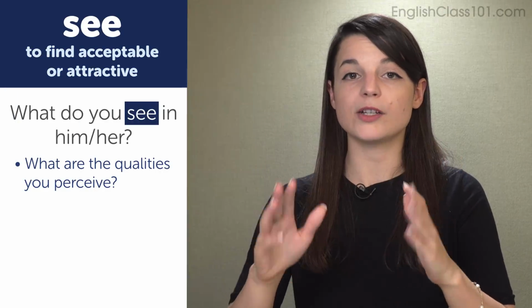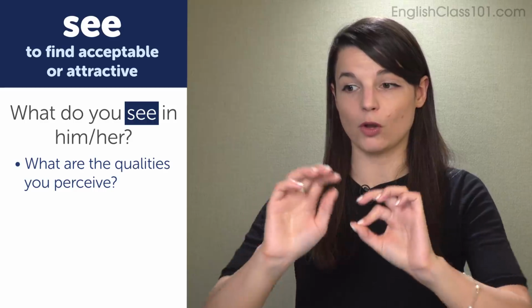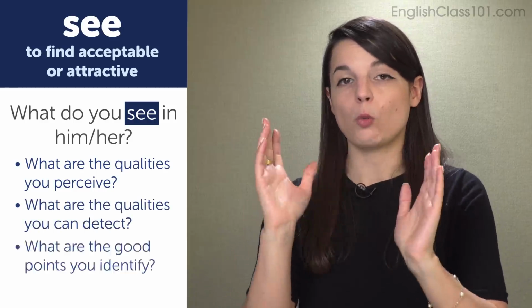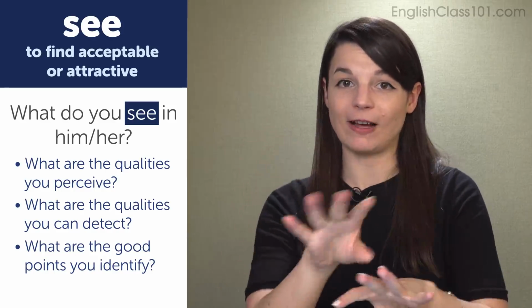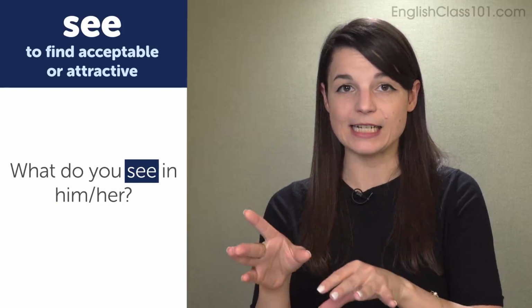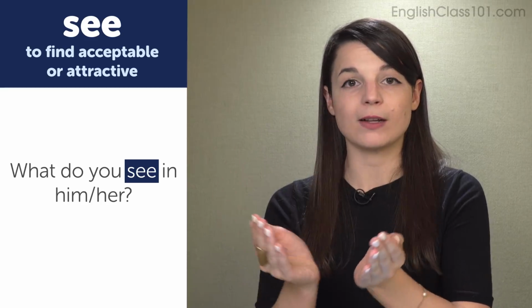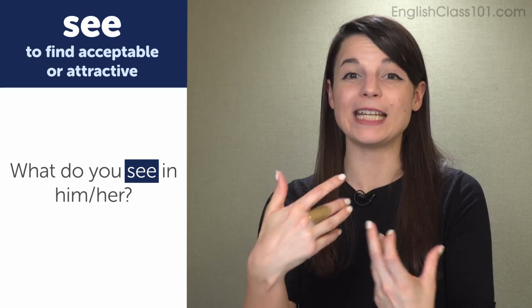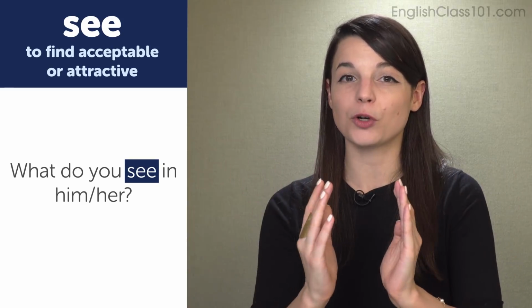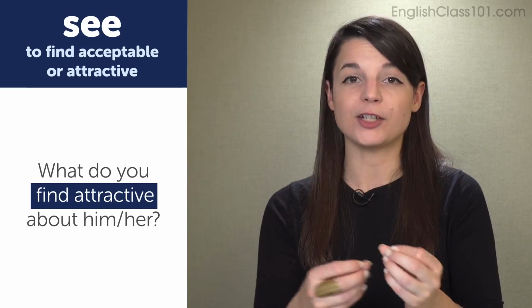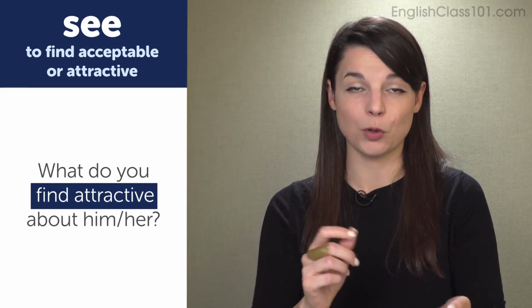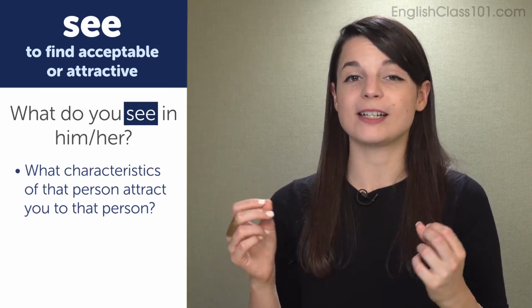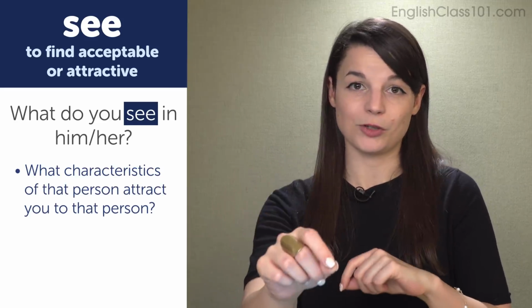What are the qualities you perceive in that person, or the qualities that you can detect in that situation? What are the good points you identify there? We can use the word see to communicate that quickly and easily. So what do you see in him? What do you see in her? Is a much shorter way of saying, what do you find attractive about him or her? What do you find appealing about him or her? Or what characteristics of that person attract you to that person?